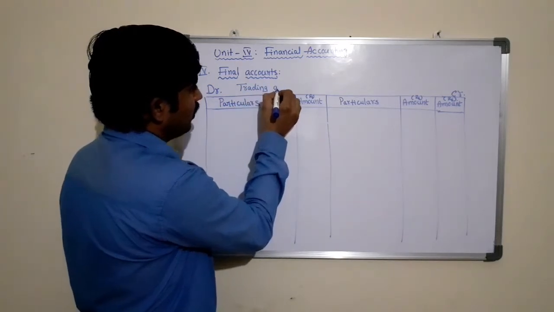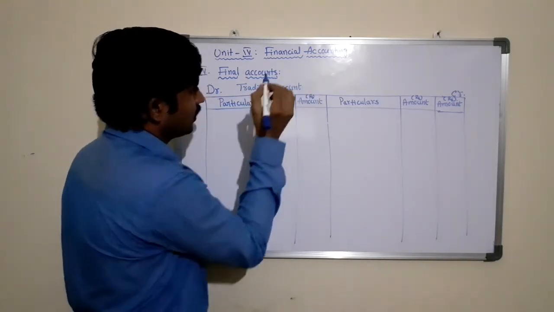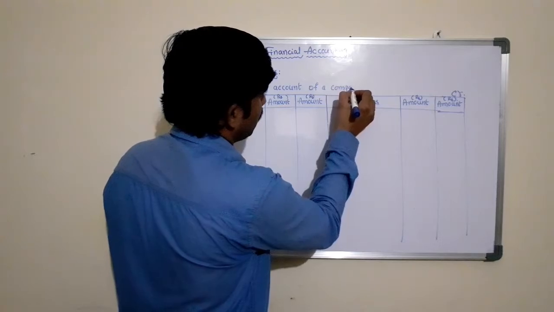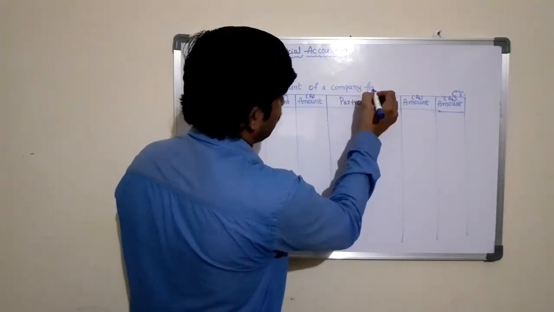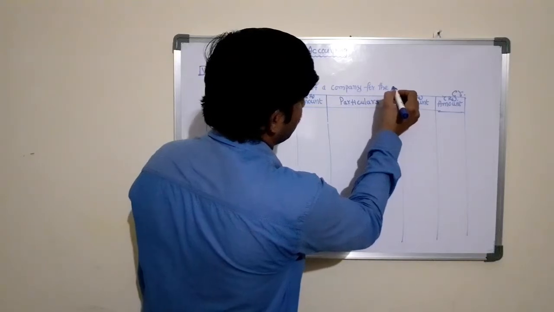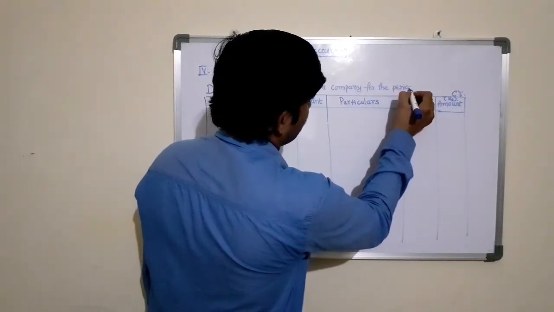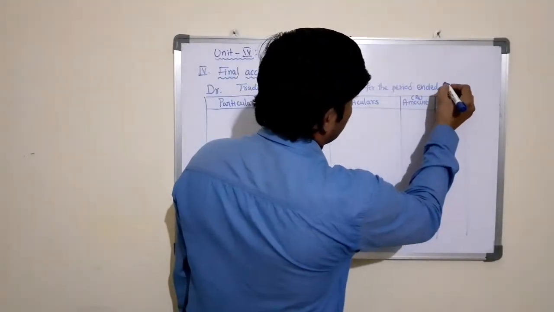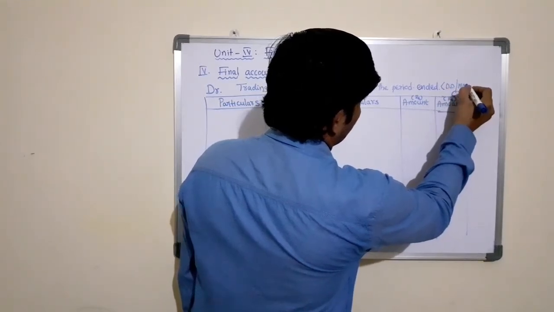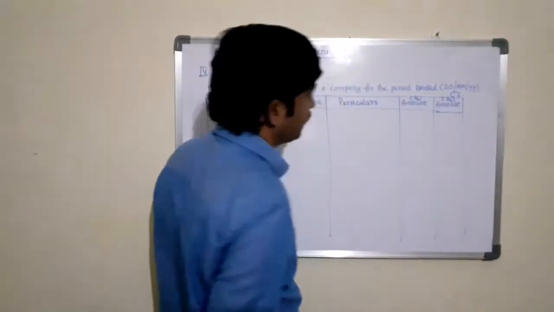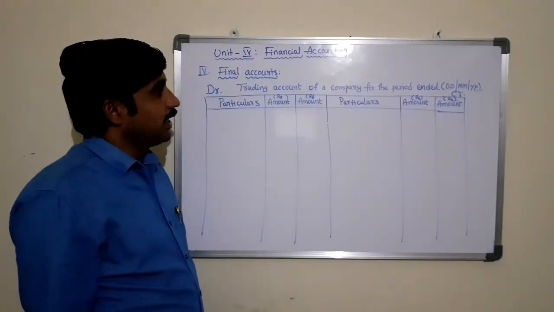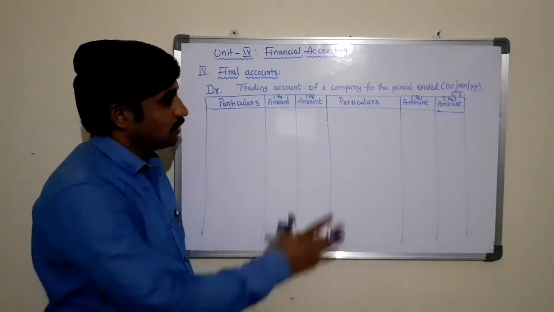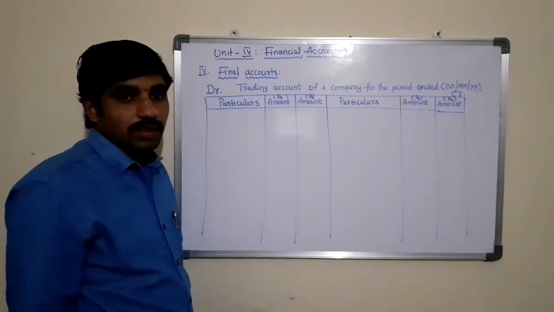And the title of this account, as it is trading account, we need to write as trading account of a company for the period ended, here date, month, year if available. Trading account of a company for the period ended date, month, year. So this is the format of trading account.